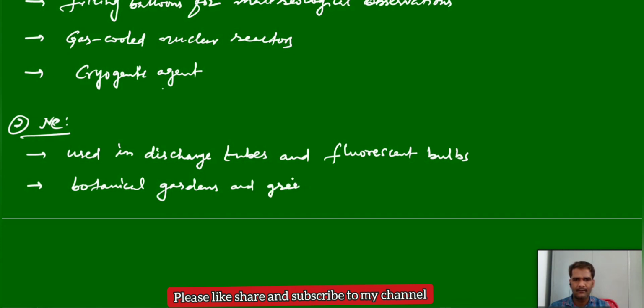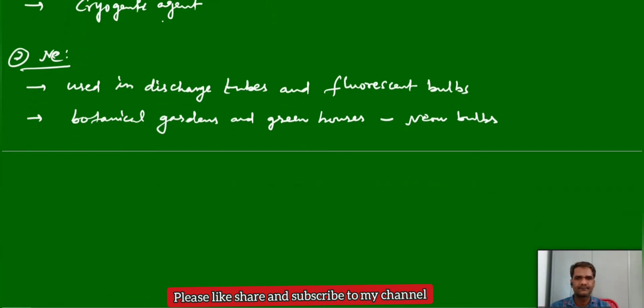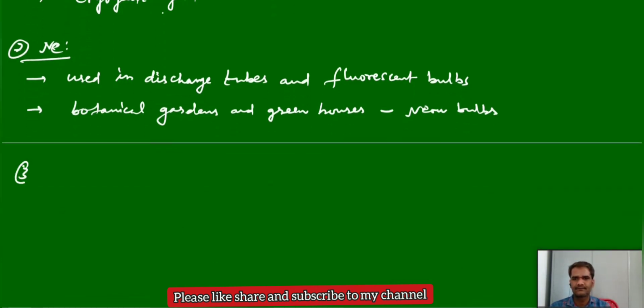And greenhouses. There we will use the neon bulbs. In botanical gardens and greenhouses we will use the neon bulbs. Next, argon. Argon mainly will be used to create an inert atmosphere.